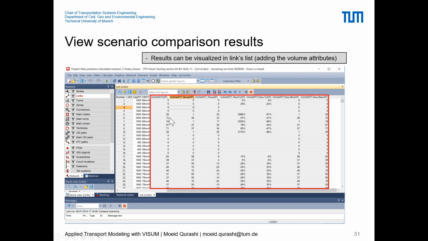So this is a larger change. There's a larger change of 87% on this link as well, for example. Instead of 38 vehicles, it's almost doubled to 72. And similarly, there's a lot of reduction in these set of links from reducing the now scenario. This column, for example, gives the increase of volumes from now to the road closure scenario. And this gives you the mean and max of the volumes. This is a basic idea of how you can see the comparison in the attribute tables.